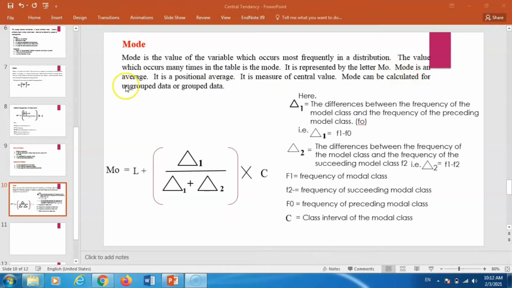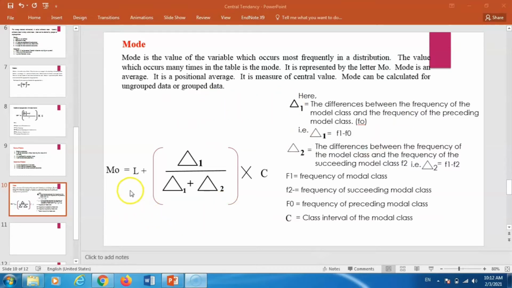Mode is an average. It is a positional average because its repeated occurrence in the data decides whether it is the mode of that data or not. It is a measure of central value. Mode can be calculated for ungrouped data or grouped data.